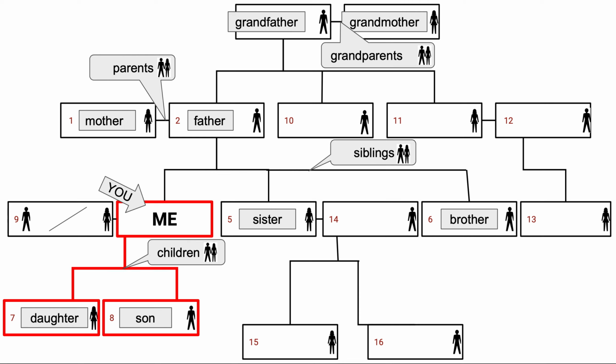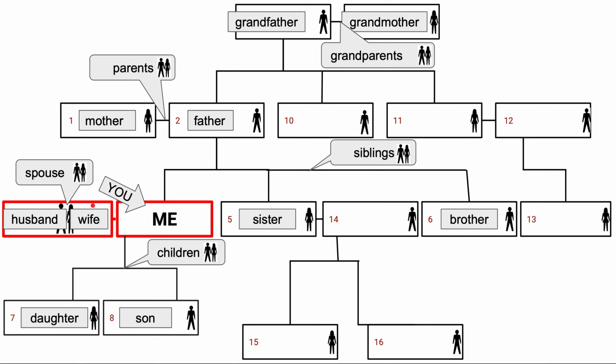All right, now let's look at number 9. Number 9 is difficult, okay? This is your spouse. It's the person you married. If your spouse is a man, we call him your husband. If your spouse is a woman, we call her your wife, okay? And your husband or your wife is called your spouse.